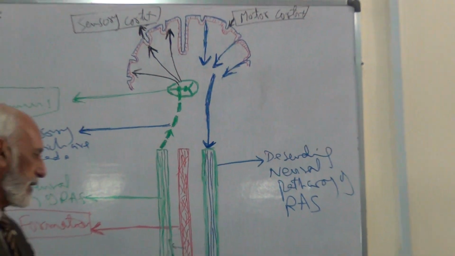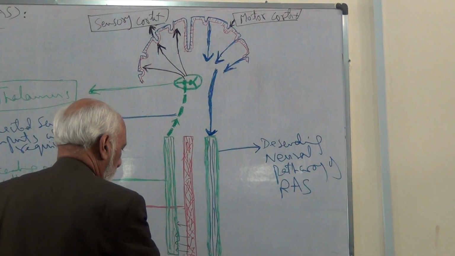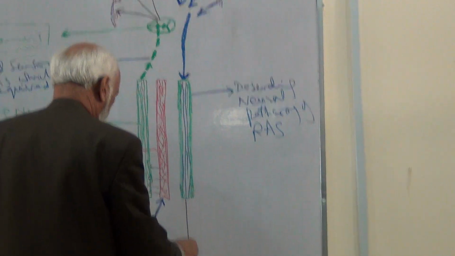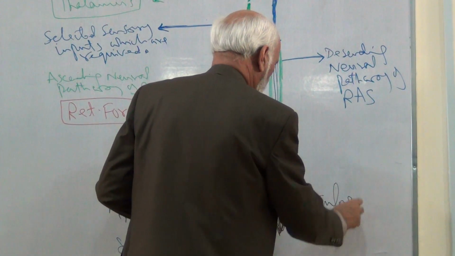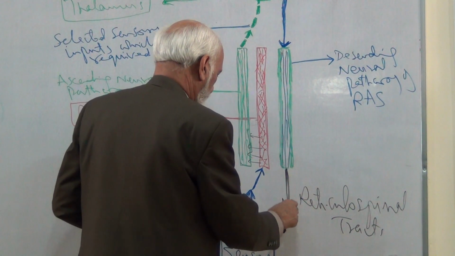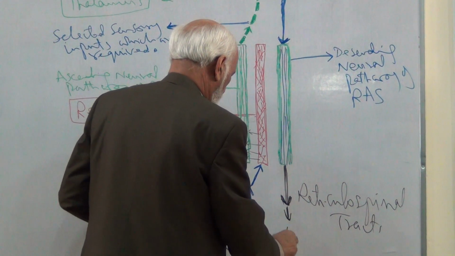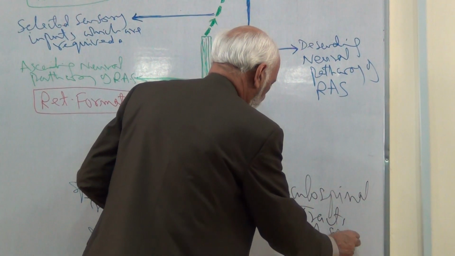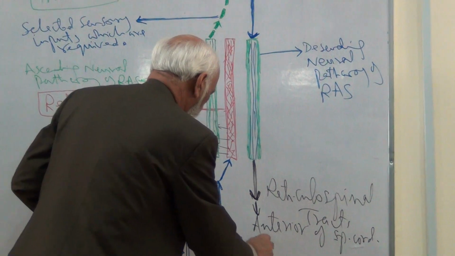Then at the lower end of the medulla oblongata, these motor fibers descend through the spinal cord through reticulospinal tracts and relay in the anterior horns of the spinal cord, which comprise motor neurons. So this is the motor output.